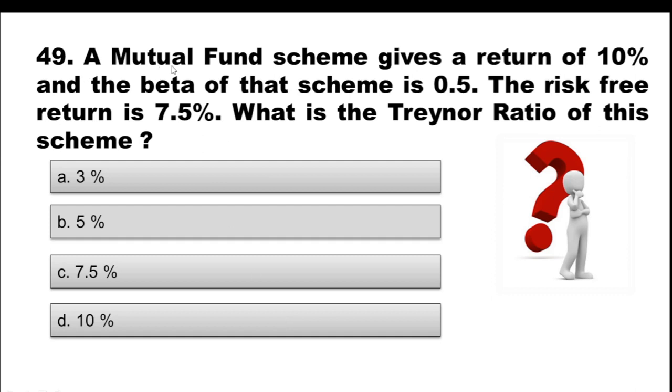Let's get to question 49. A mutual fund scheme gives a return of 10% and the beta of that scheme is 0.5. The risk-free return is 7.5%. What is the Treynor ratio of this scheme? So again you have to calculate the Treynor ratio. Option A is 3%, option B 5%, option C 7.5%, option D 10%. Choose the correct option.